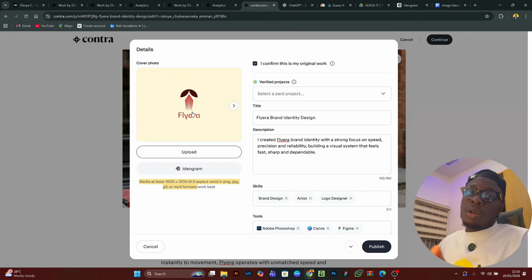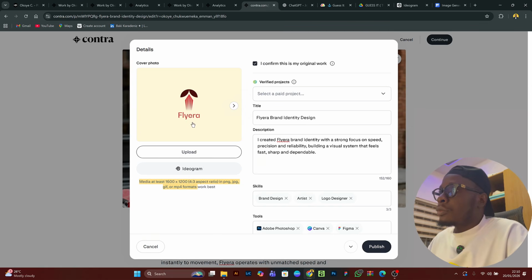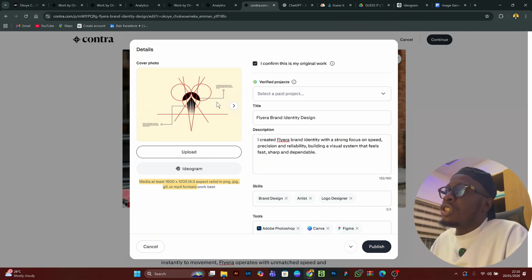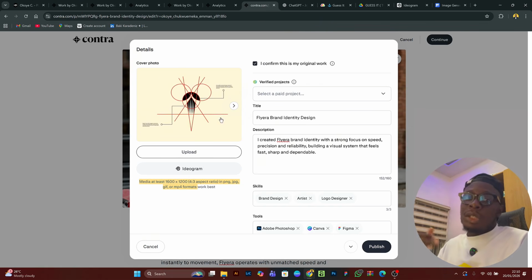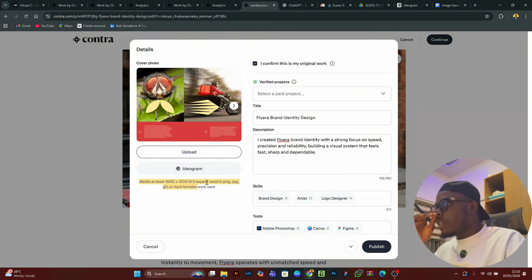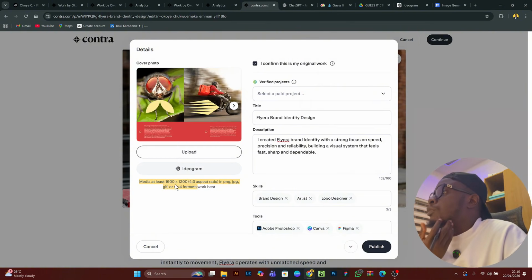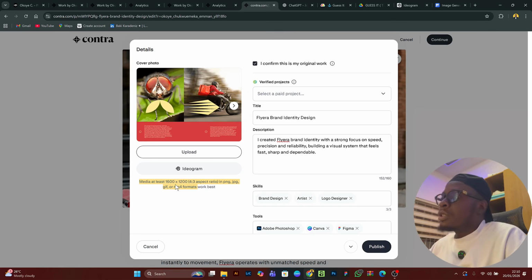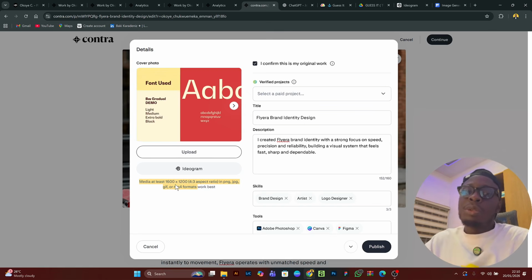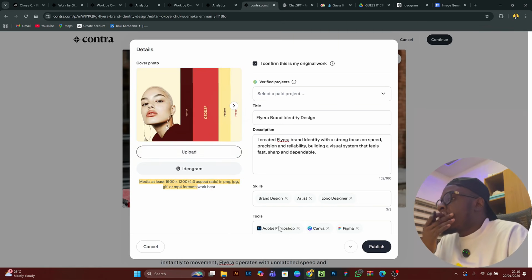Now, how to do this is simple. You might have your own way of doing it, but I did this with Canva. If you look here, you see that this is changing. So you can do whatever style you want. I did this with Canva. If you are a graphic designer, you can do this. If you're not a graphic designer, you can get a graphic designer to do this for you. It's very simple.